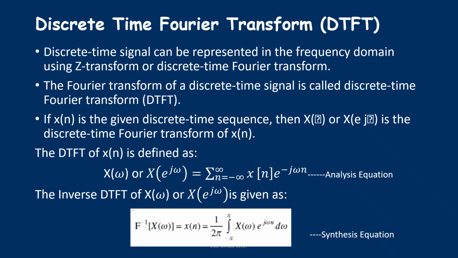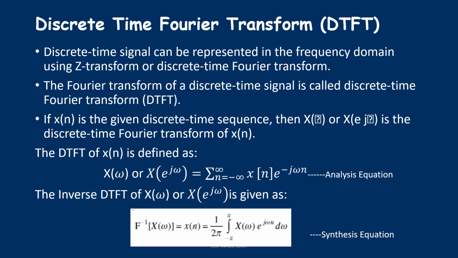given discrete sequence. Similarly, the inverse DTFT is given by the equation 1 by 2 pi integration minus pi to pi X of omega e to the power plus j omega n d omega. Now why integration? Because X of omega is continuous as well as periodic in nature in frequency domain. So that's why we are using the integration. While in time domain x of n is discrete, so we use summation. In frequency domain X of omega is continuous and periodic. So this is the synthesis equation.